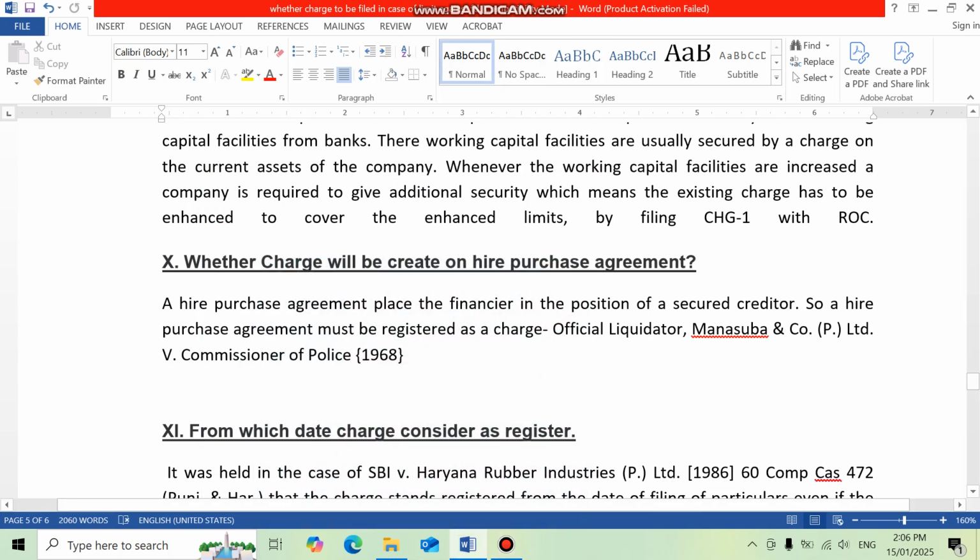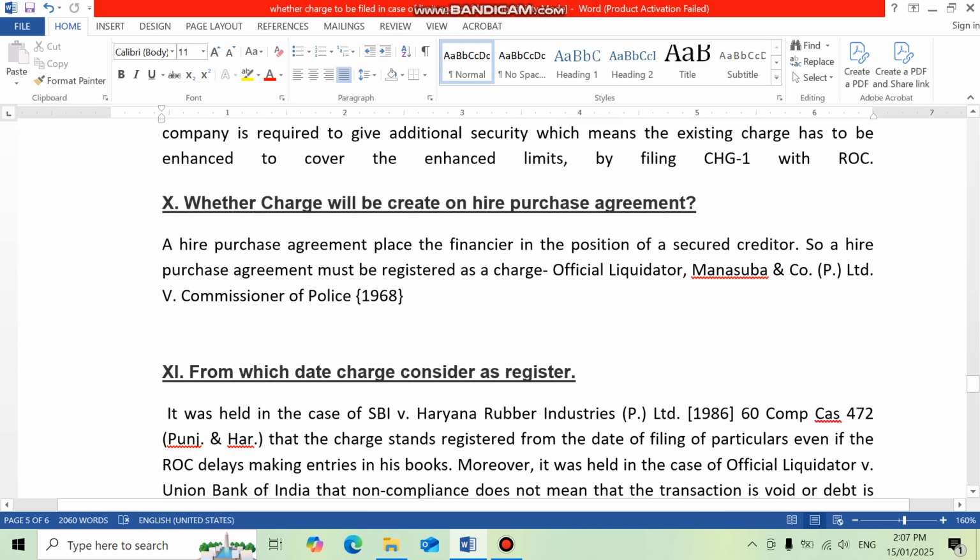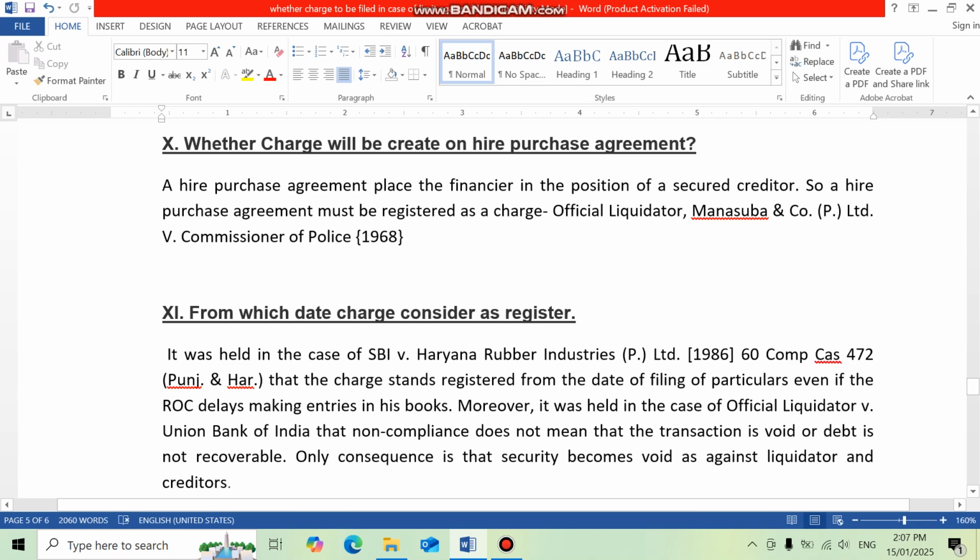Right, now in this video we will see whether charge will be created on hire purchase agreement. A hire purchase agreement places the financier in the position of a secured creditor. So a hire purchase agreement must be registered as a charge. There is also a case law, Official Liquidator Manasuba and Company Private Limited versus Commissioner of Police 1968.